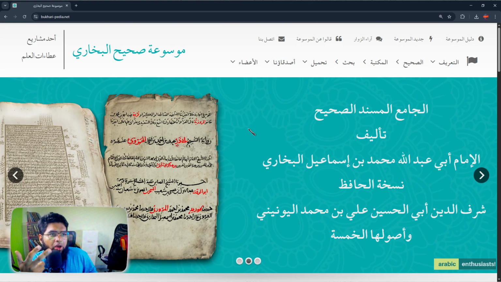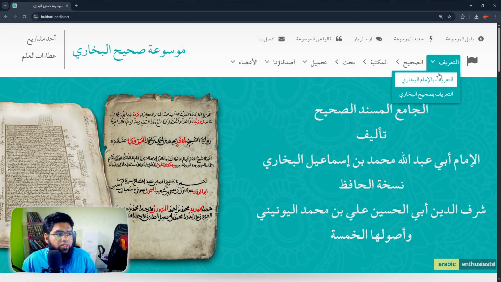You can search in shuruh, the explanations of Sahih Bukhari. We'll talk about how you can search for mustakhrajat or atraf, the same hadith with different narrations or different chains that Imam Bukhari or others bring. We can talk about Takhreej, how you can do Takhreej. You want to know this hadith, where else is it, is it in Muslim, is it in Tirmidhi, and other things also. Inshallah ta'ala, we'll talk about it like that.